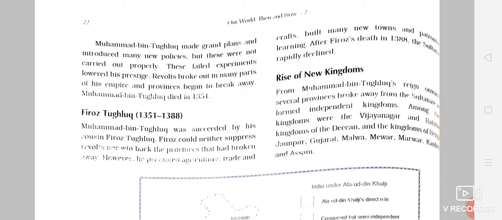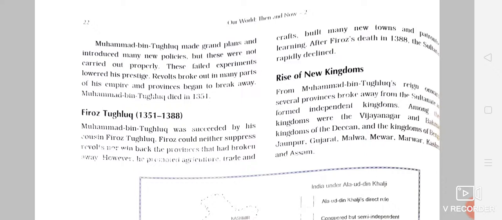Now the situation was out of control for Firoz Shah Tughlaq, because during the time of Muhammad bin Tughlaq the situation had already become uncontrollable, as the people had lost trust in his policies. So it was very difficult for Firoz Shah Tughlaq to get control over the provinces, the people and the revolts. He was not able to suppress the revolts and win back the provinces which had broken away.